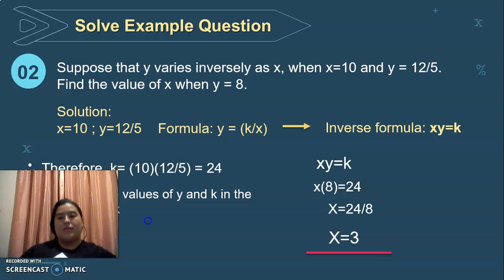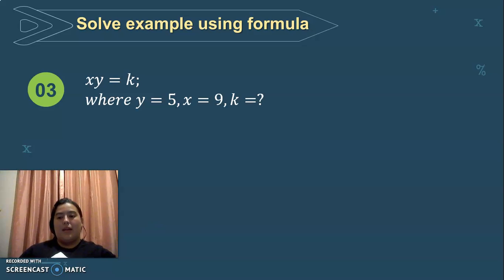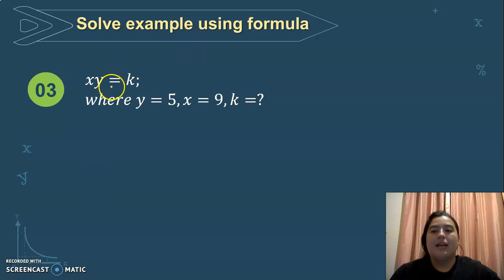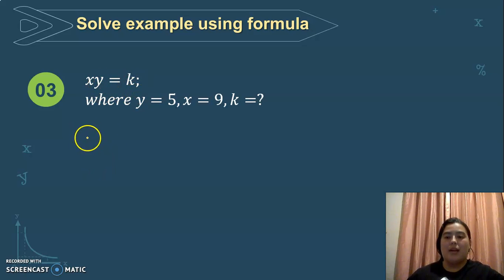Now we have xy equals k, okay, where y equals 5, x equals 9, and k is unknown. So we are looking for k, the constant value. So we have to find the value for k. And how can we find it? We have to multiply x times y equals k.